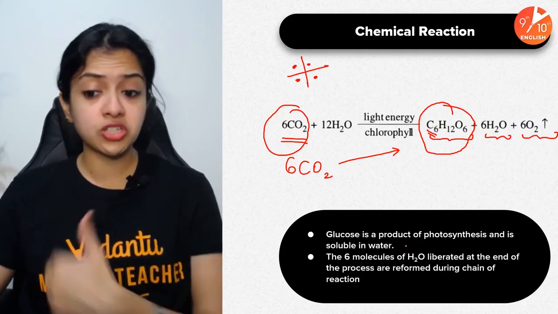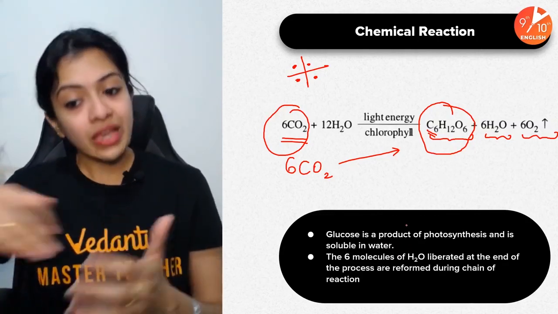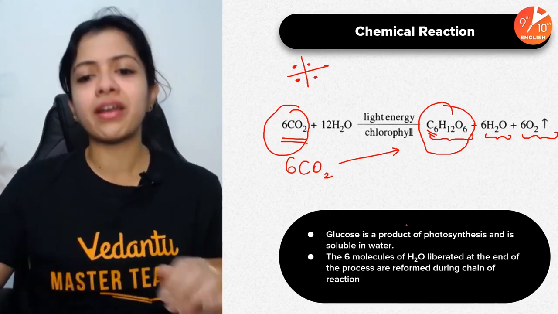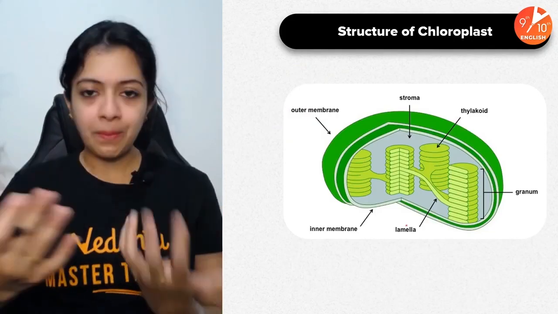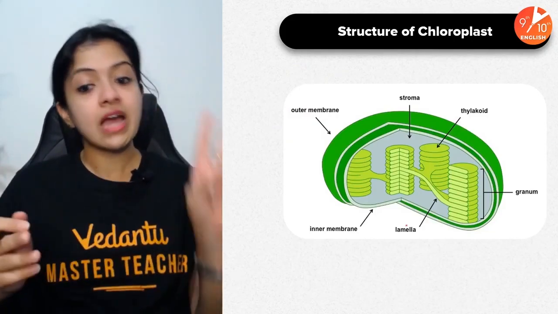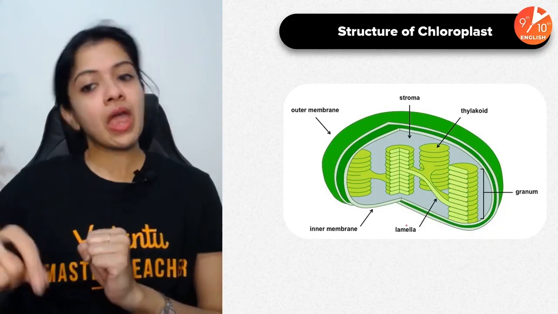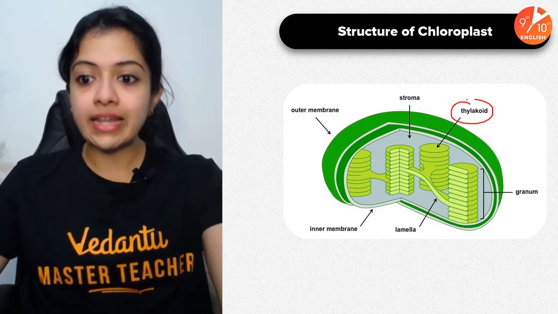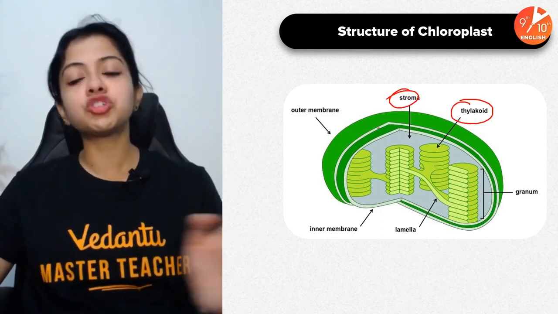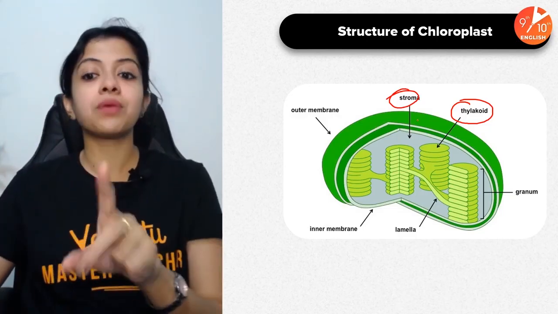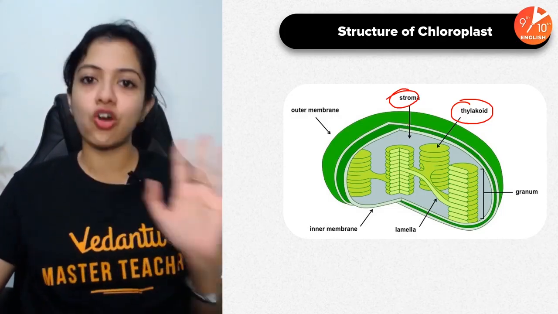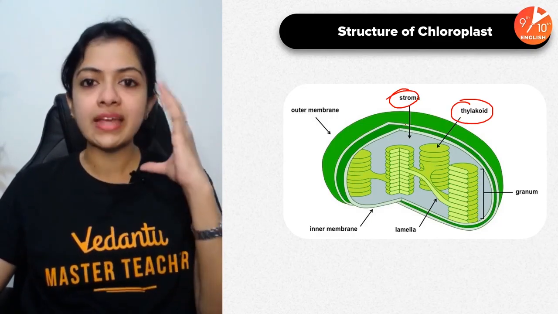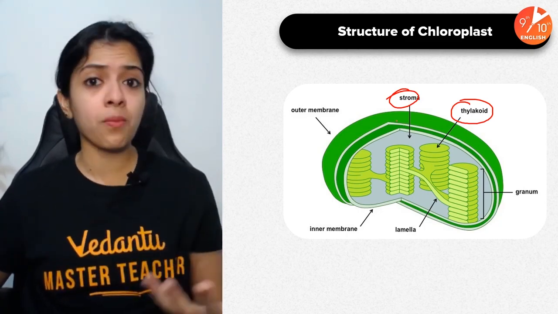The 6 molecules of water which are liberated at the end of the process are reformed during the chain of reactions. So no worries, we will get into those details, but let me also remind you of the structure of the chloroplast. Two major parts which you have to know before you get into the process of photosynthesis are these two: thylakoid and stroma. Now children, when I go deeper into this session, I will be using the words thylakoid and stroma a lot. So you shouldn't have a teeny bit of doubt in your mind as to what is thylakoid, what is stroma.